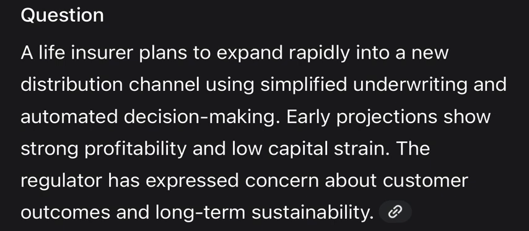2. The underwriting trade-off. Explain that simplified underwriting creates information asymmetry. The customer knows their health better than the automated system does. This leads to adverse selection, where the firm becomes a magnet for risky lives.